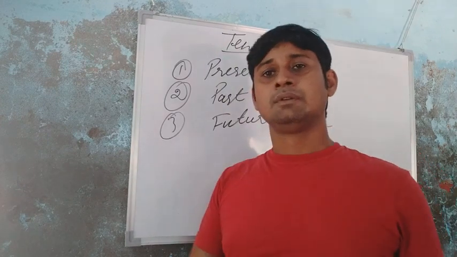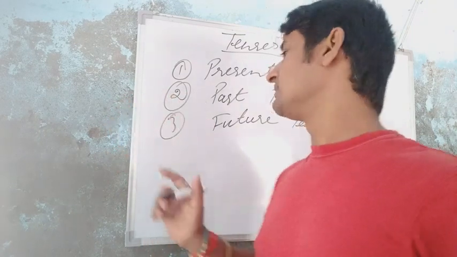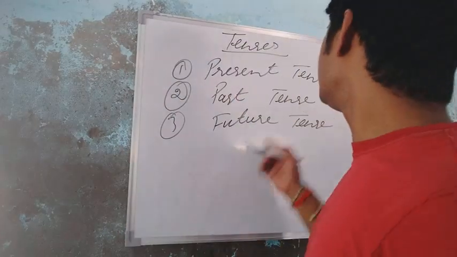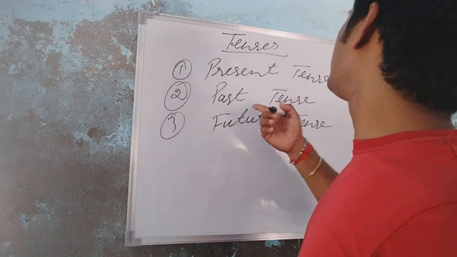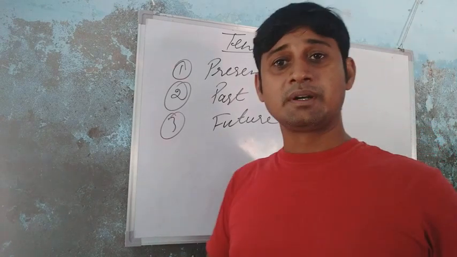Okay students? So there are three tenses: present tense, past tense and future tense. Present tense has four parts, past tense also has four parts, and future tense also has four parts.